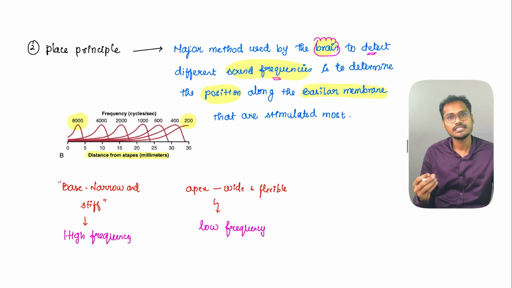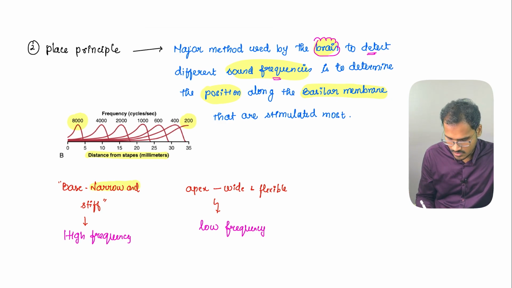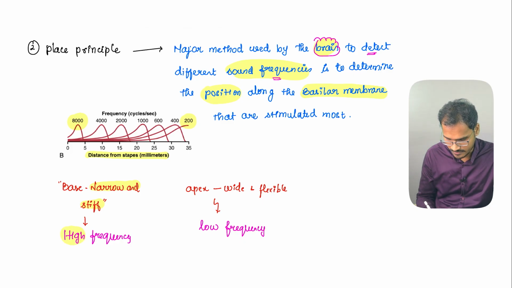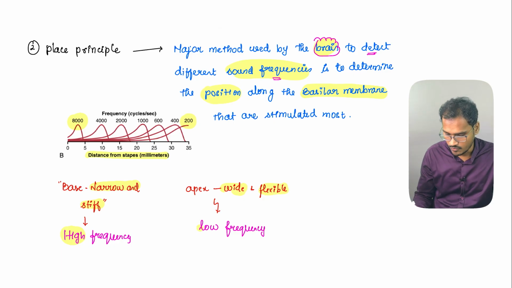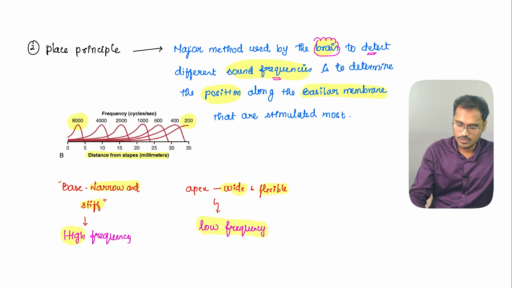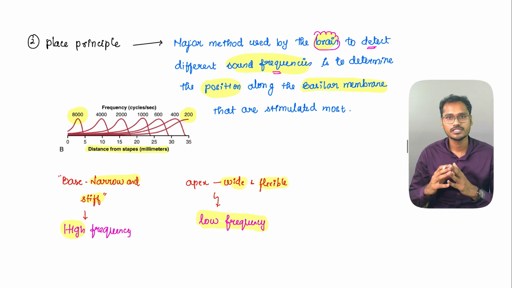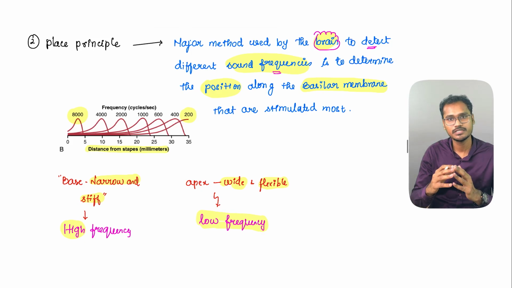How this is happening is because the base of the cochlea is narrow and stiff, so it will be vibrated by the higher frequency, whereas the apex is wide and flexible, so it will be vibrated by the low frequency waves. So the traveling wave theory and place principle are almost similar to each other. When the brain is able to perceive it based on the stimulation of the basilar membrane, that is called the place principle.